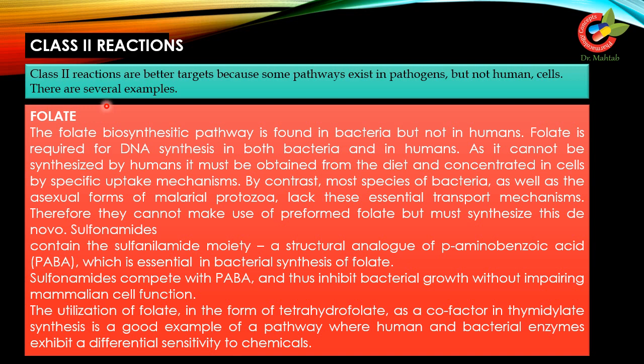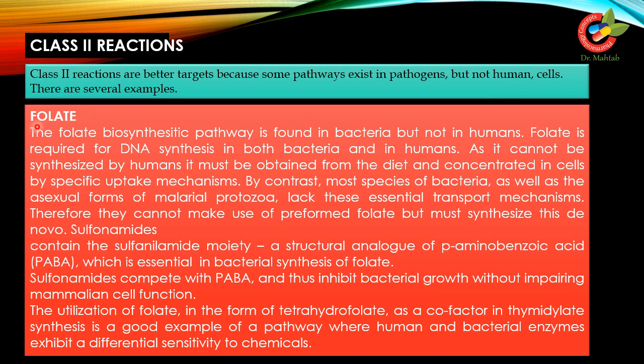Class 2 reactions are better targets because some pathways exist in pathogens but not in human cells. There are several examples. So these are better targets as compared to class 1 reactions because some pathways are present only in pathogens and not in humans.